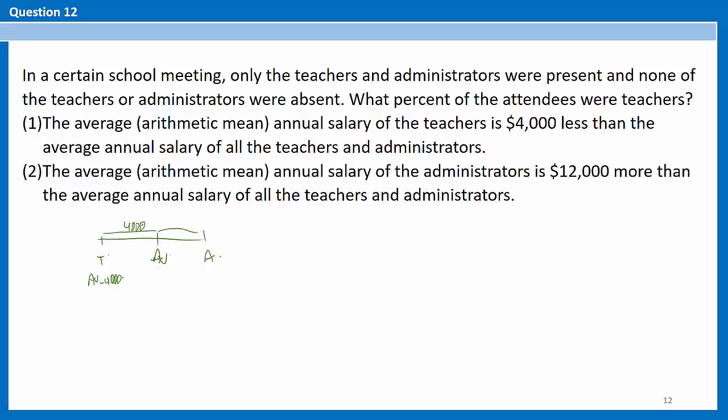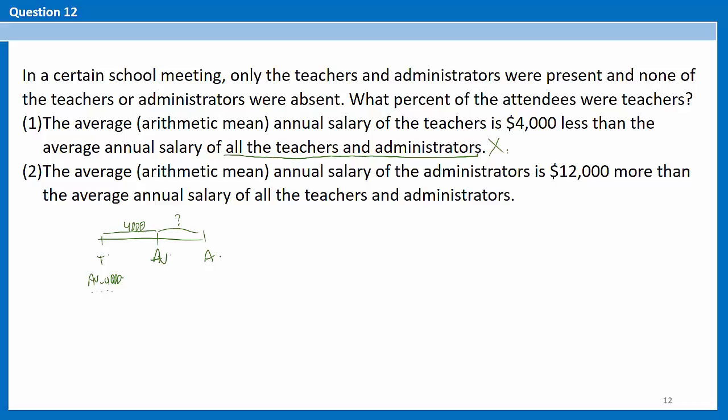Because if there are more people that are teachers with this annual salary, then the whole average of the group, since they're considering the average of all teachers and administrators, would go towards the teachers. But if there were more administrators, then the total average would go more towards the administrators. But I need to know what this difference is. Therefore statement number 1 is not sufficient.